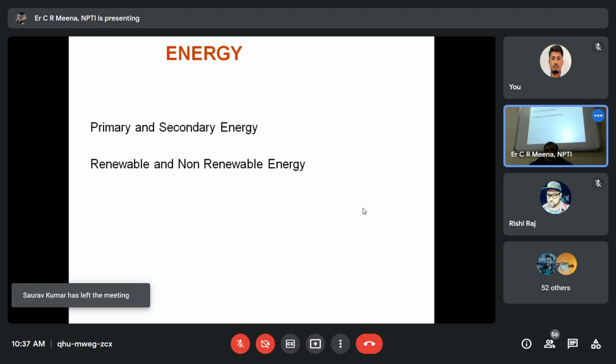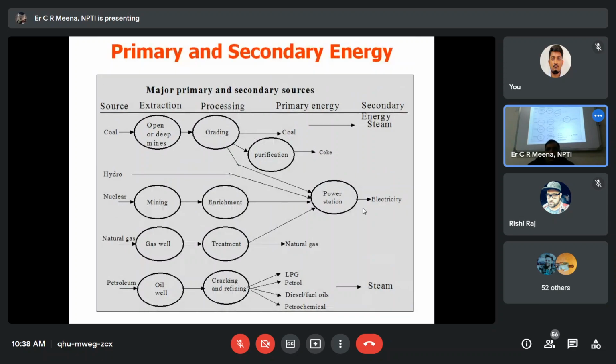So ultimately, we have to identify two types of classification of energy sources: primary and secondary, and renewable and non-renewable. These are the two types of classification of energy sources. Major primary and secondary energy sources are like this.